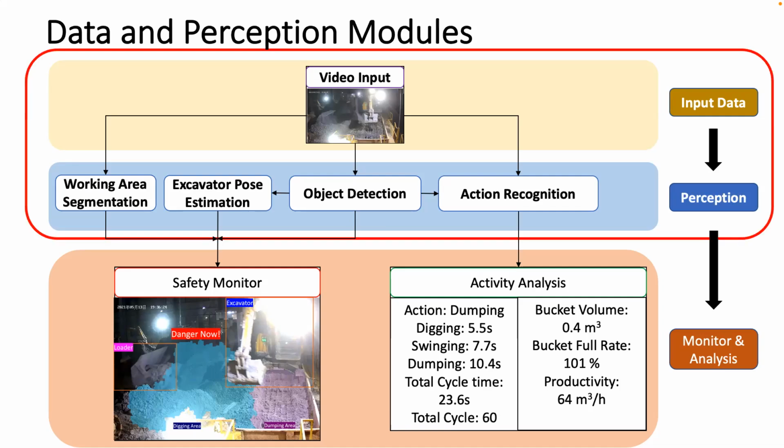To begin with, I'm going to talk about the data and perception module. First, working areas are segmented into digging and dumping areas. Then the detection method is used to identify construction machines and humans in video frames. Second, the excavator is identified through pose estimation. Next, the action state of the tracked excavators is recognized with pose estimation, working area segmentation, and the action recognition method.